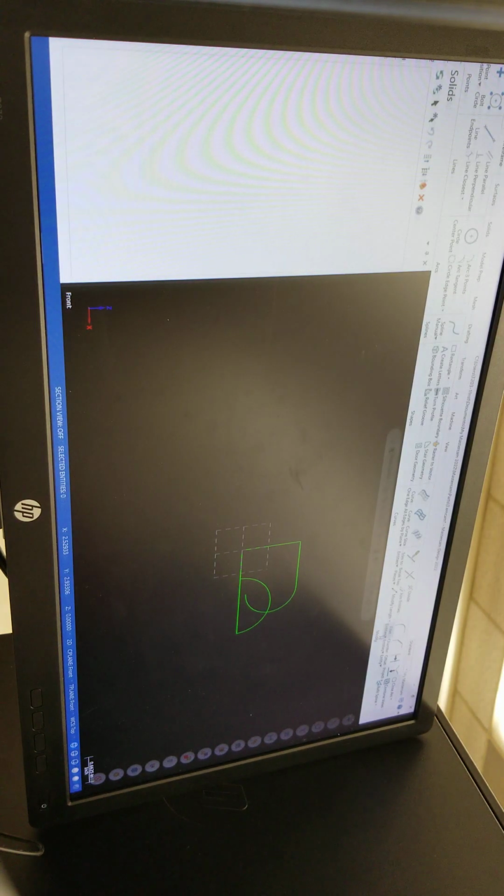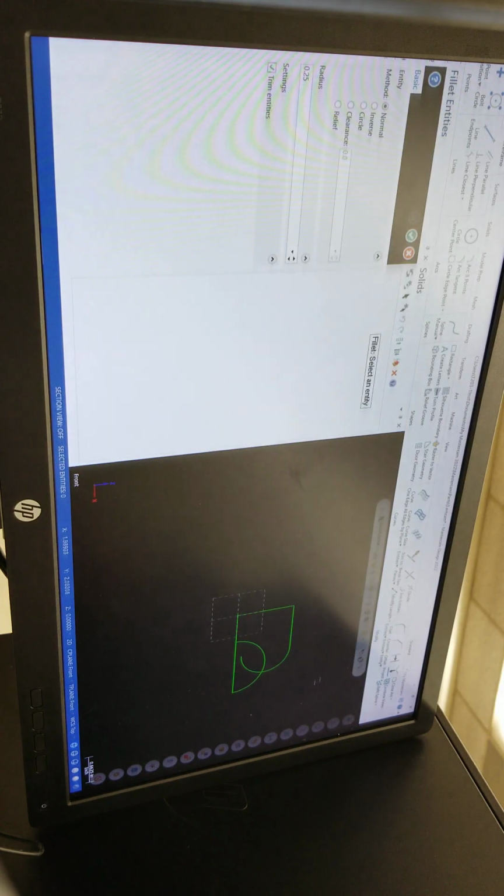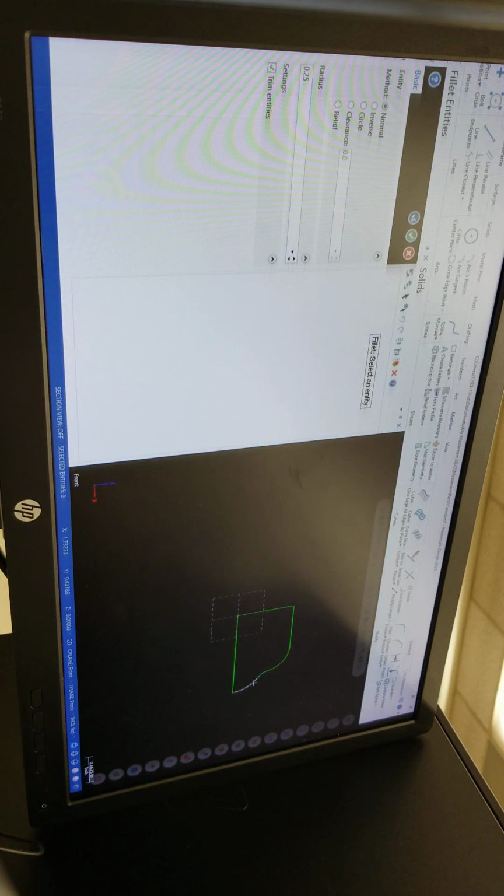And then I want to make a fillet. And that fillet is between this and then the radius of the fillet is 0.250, that's good. Yeah, okay.